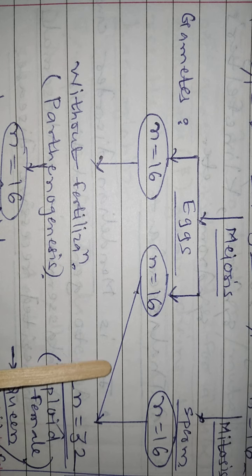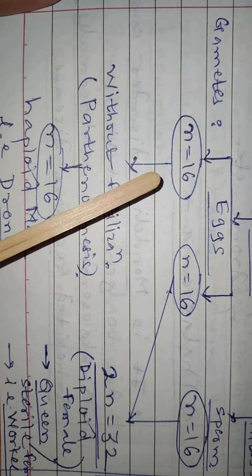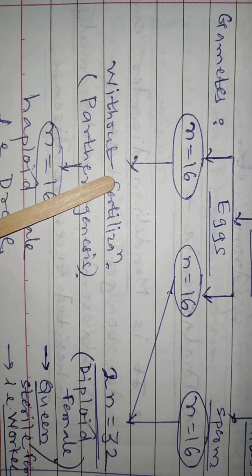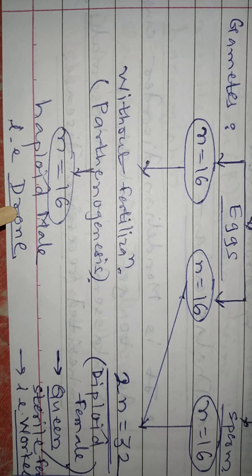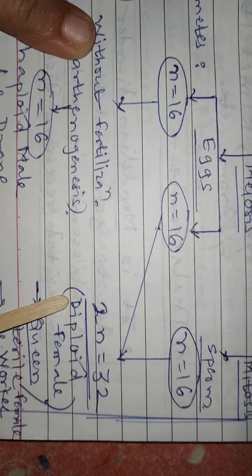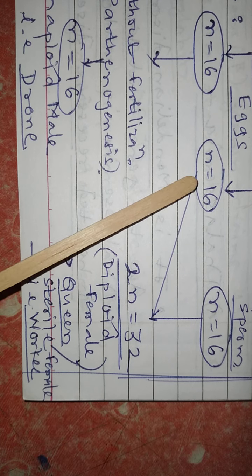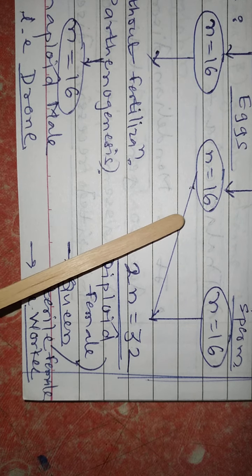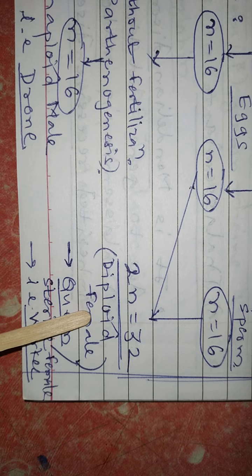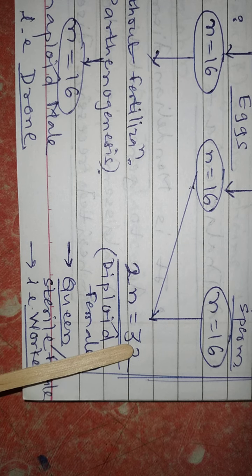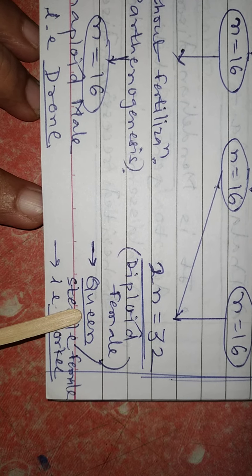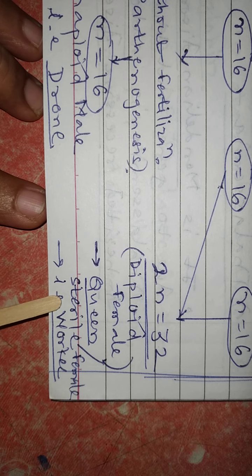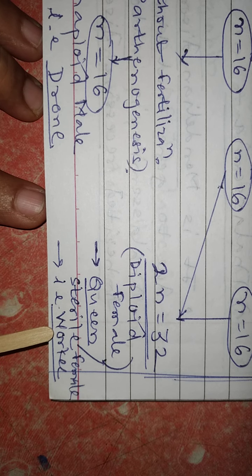Now, it is a mode of fertilization. Eggs which are not fertilized, they develop into haploid male, that is drone, by a process parthenogenesis, while egg which undergo fertilization by sperm produces diploid zygote 2n equal to 32, which produces diploid female that give rise to either queen or worker.